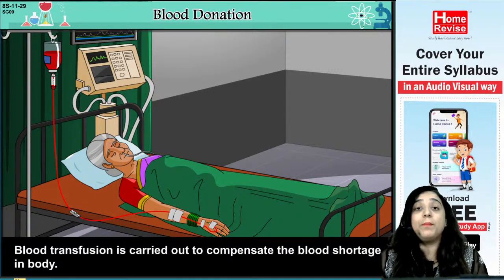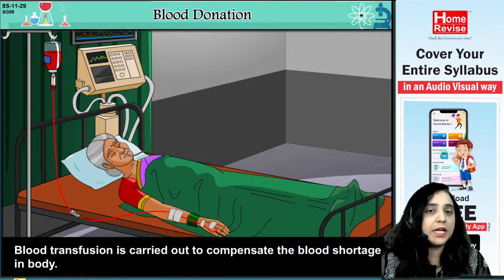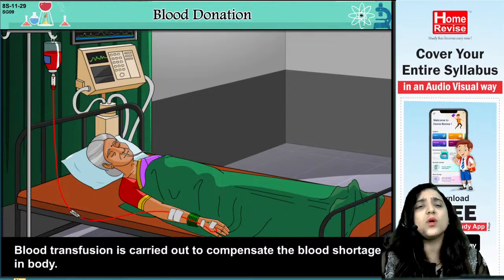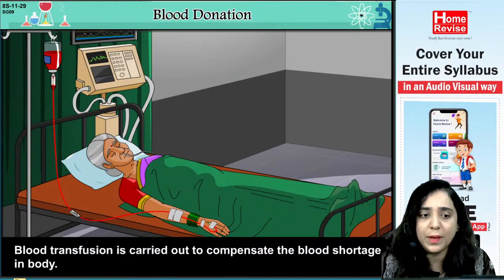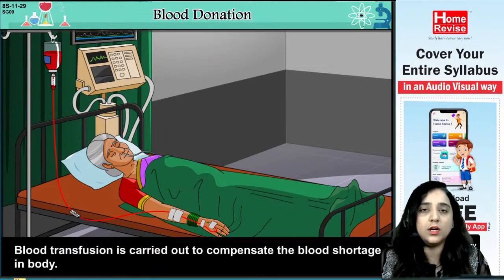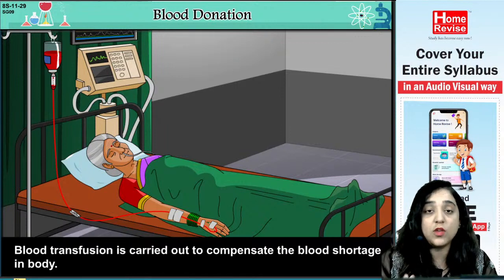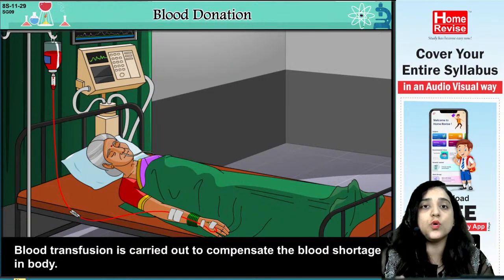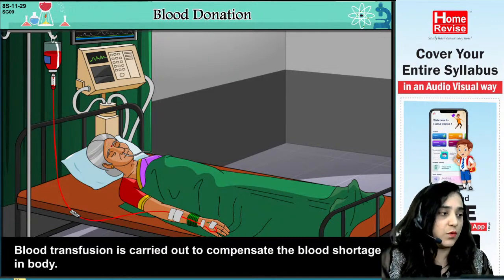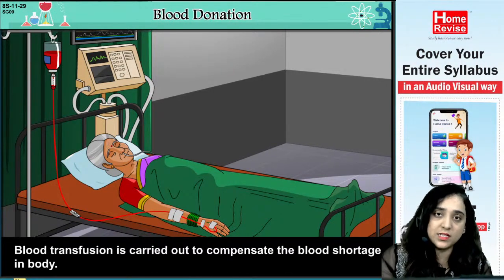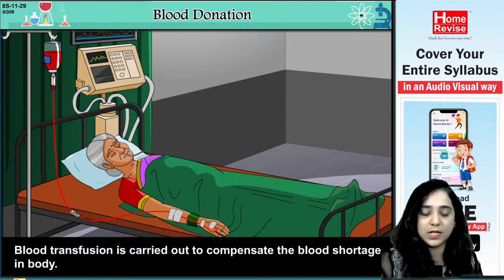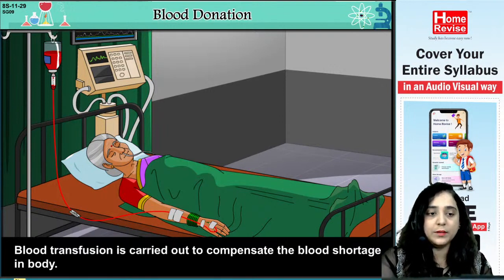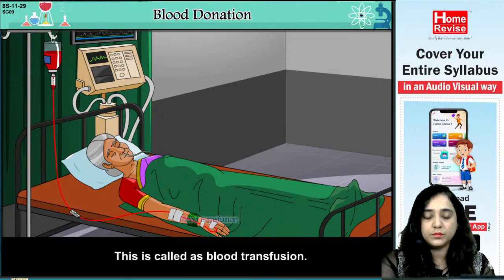Sometimes there is a surgical operation, and at that time maybe there can be blood loss, and that time we may need blood. Or any disease, basically any type of disease or any reason, because of which you find a shortage of blood in the body, then at that time we can do the blood transfusion. That means we can externally transfuse blood into that body. Fine. This is called blood transfusion.